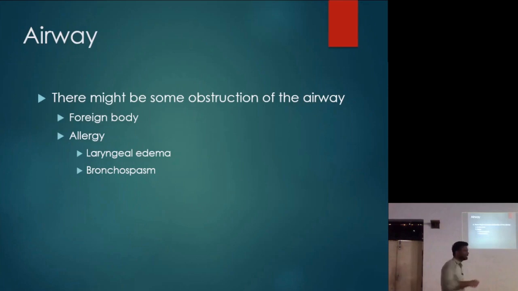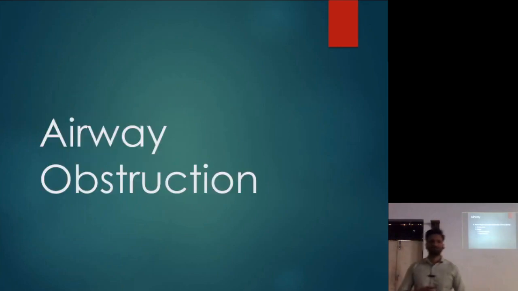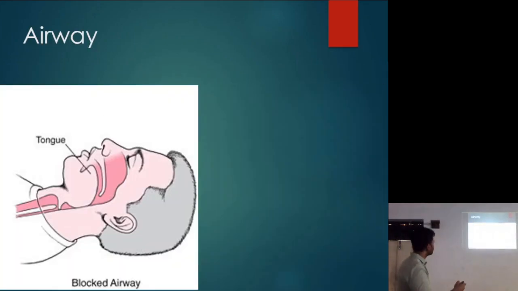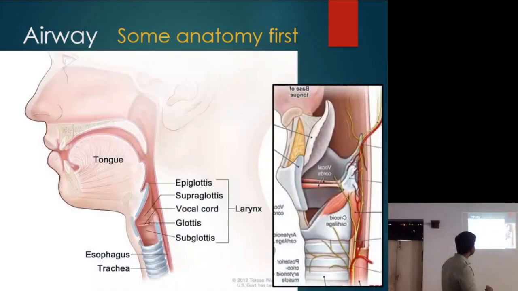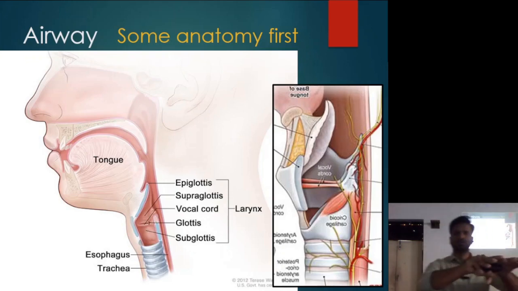But if we have laryngeal edema, if you remember, let's see. Let's go to the anatomy part. So this is the larynx. Okay. We have the vocal cords. Laryngeal edema में क्या होता है? These vocal cords. There is swelling of the vocal cord and they are shut closed. There is no airway exchange at the vocal cord level here. Okay. So now we know यहाँ पे airway obstruction है. So we will have to open the airway below this level so that the patient can breathe. Okay.